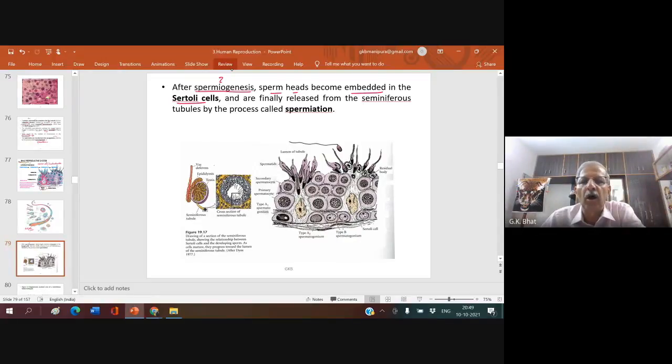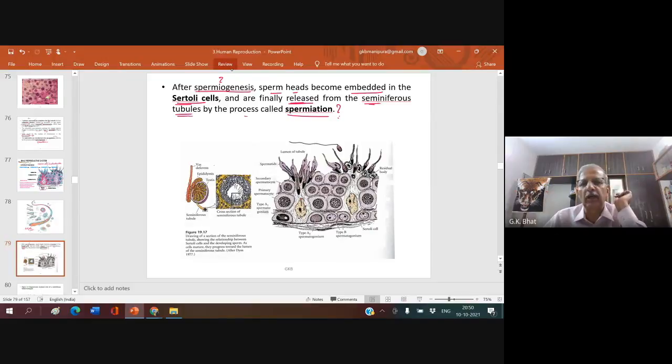See here, all the sperm cells get embedded in the Sertoli cell and are finally released from the seminiferous tubule by the process called spermiation. Always ask a question in examination, what is spermiation? Spermiation is nothing but a release of the sperms from the Sertoli cell inside the seminiferous tubule.